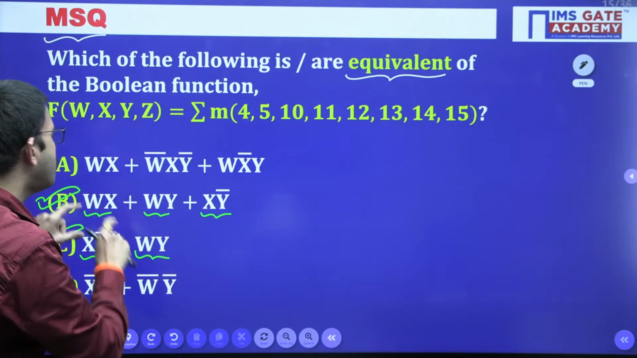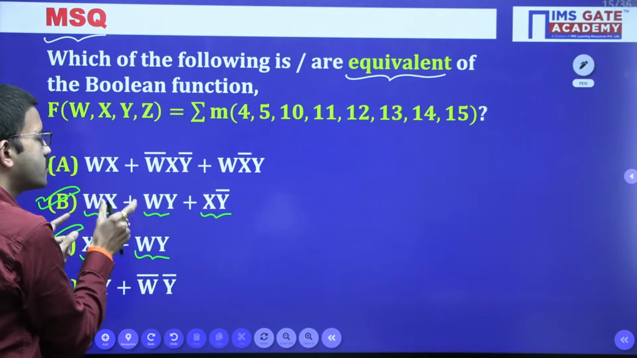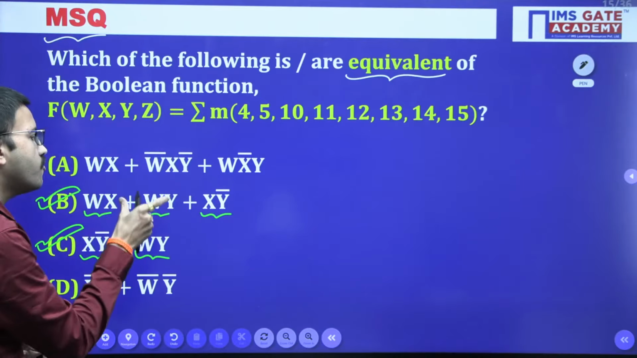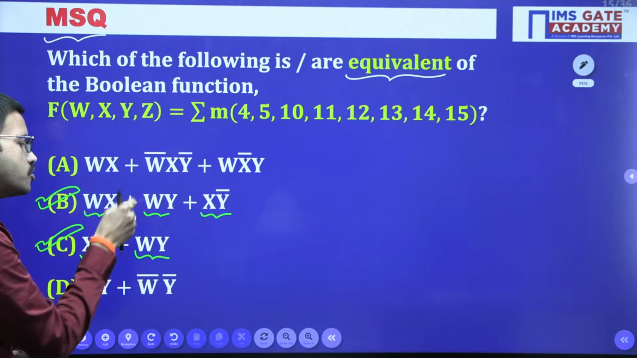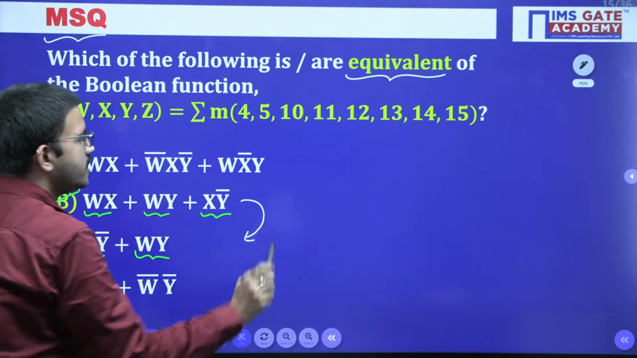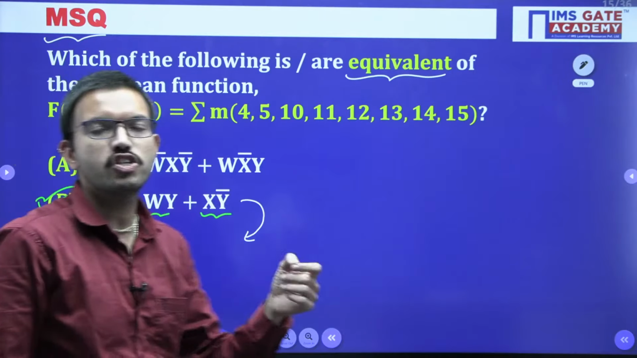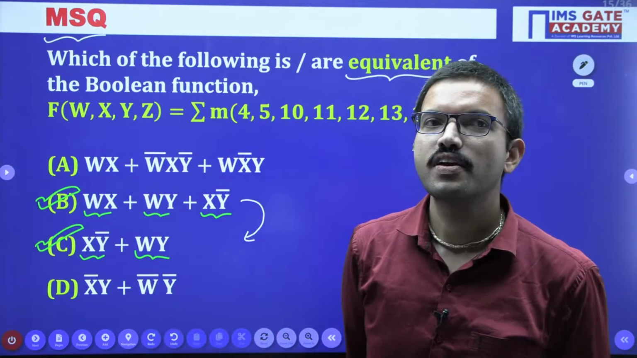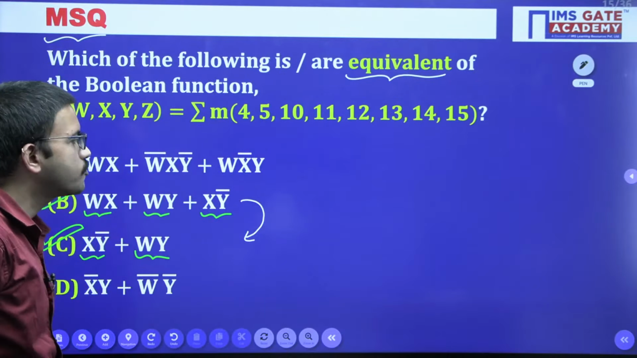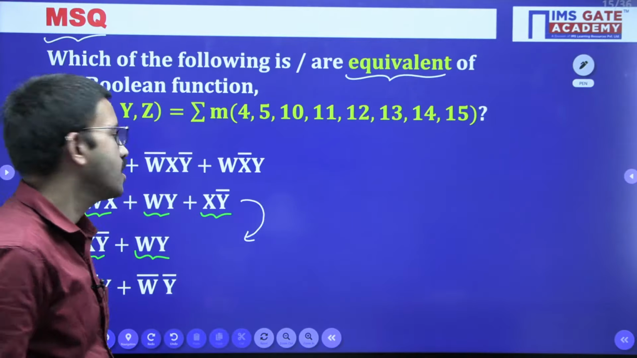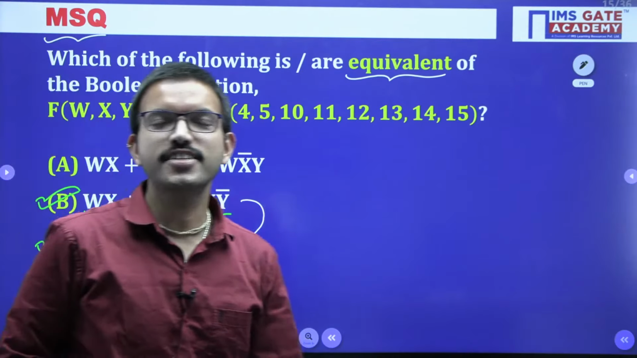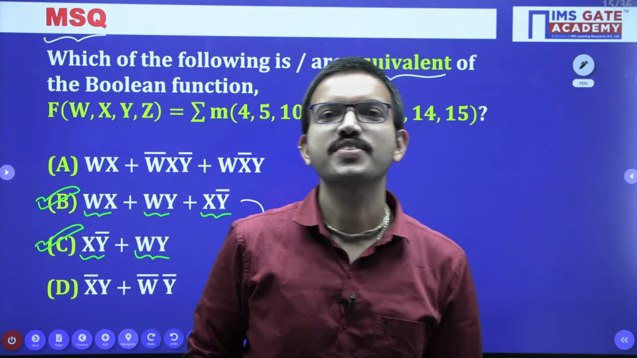Say for example, if you have option B and I ask you to simplify it, by using which law can we simplify the function in option B to get the function in option C? If you don't have a K-map, by using which law of Boolean algebra can you simplify this function into that function? Yes, very good. Consensus law, right? Consensus law.